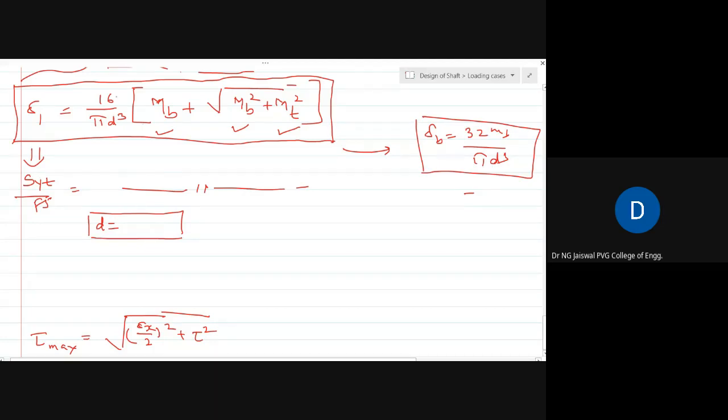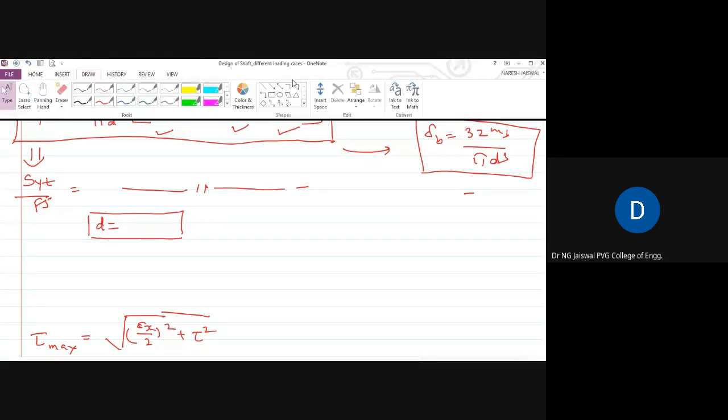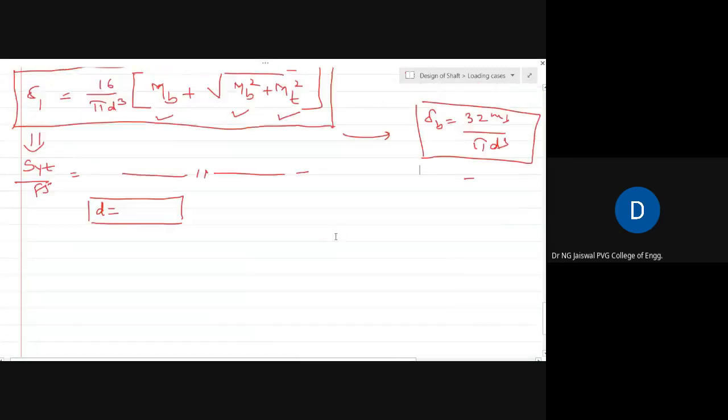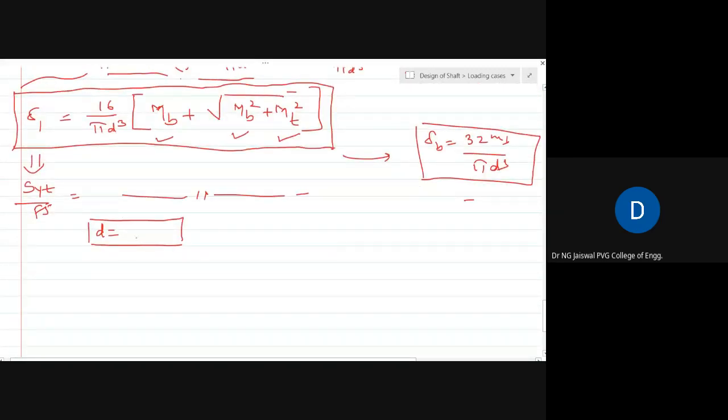And this sigma 1 equation is for a shaft subjected to combined bending moment and torsional moment. Therefore, if you compare these, you will notice that these two equations are a little comparable.